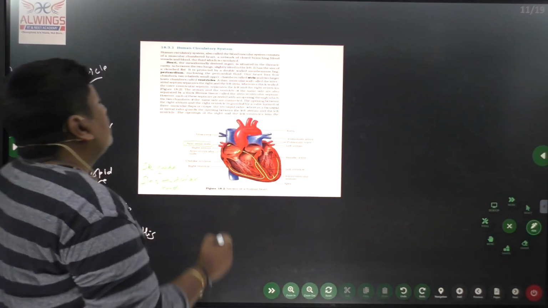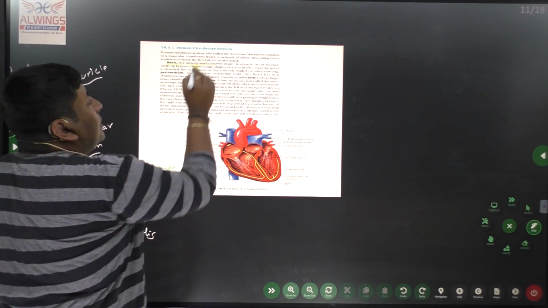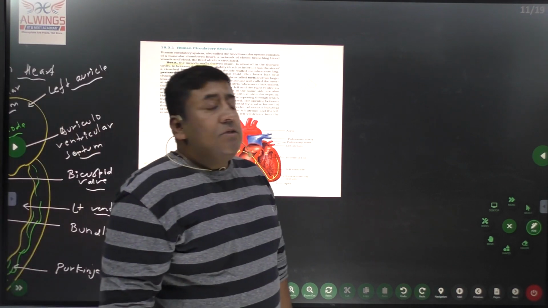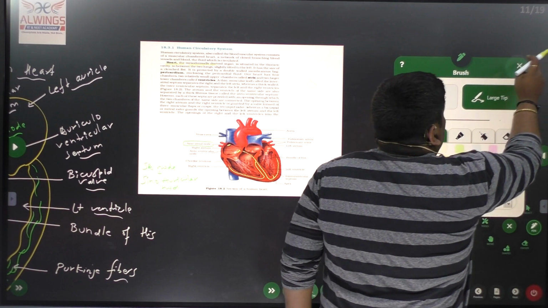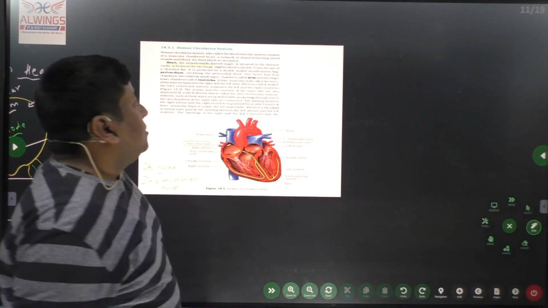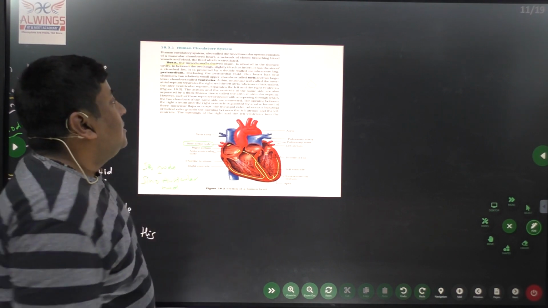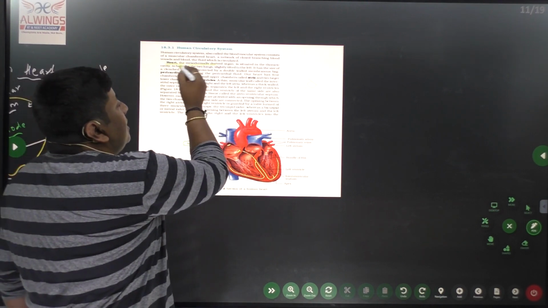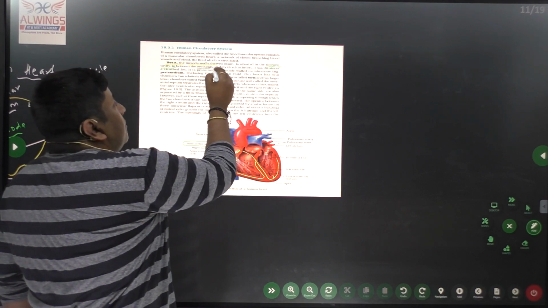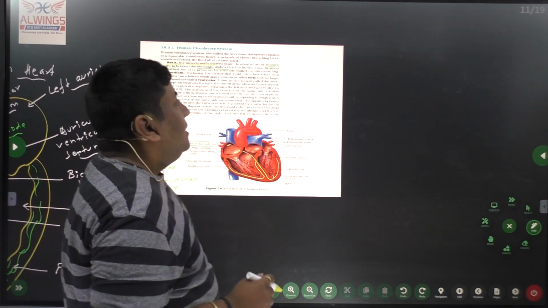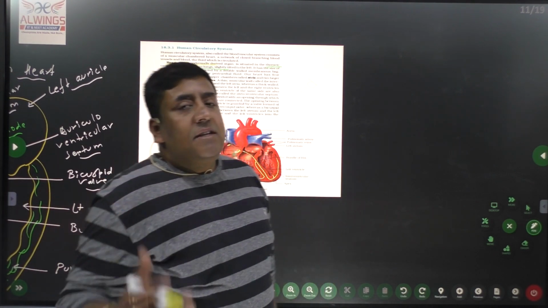Okay, so what they're saying here is that the heart is a mesodermal-derived organ, meaning it originates from the mesoderm during growth or embryonic development. It is present in the thoracic cavity between the two lungs and slightly tilted towards the left. We have seen the reason behind that.